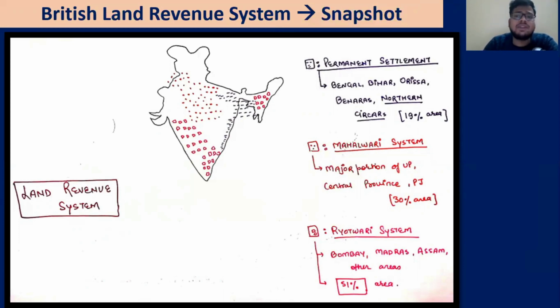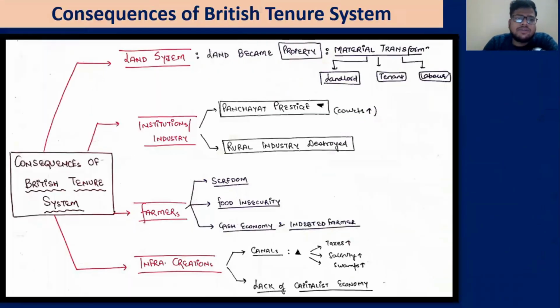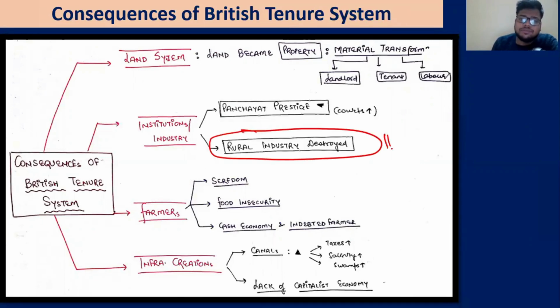Firstly, revenue maximization for the Britishers, with little care about the farmers, and the consequences were also the same. Then we discussed the consequences. Land became a property, which was not there before. Panchayats lost their prestige, and rural industry got destroyed, which we will discuss in detail today.